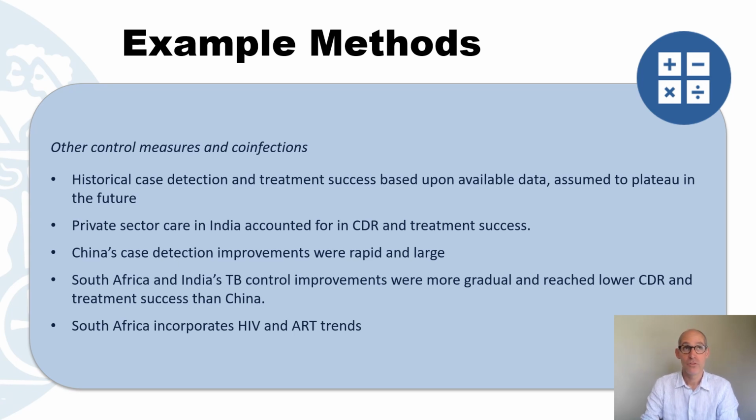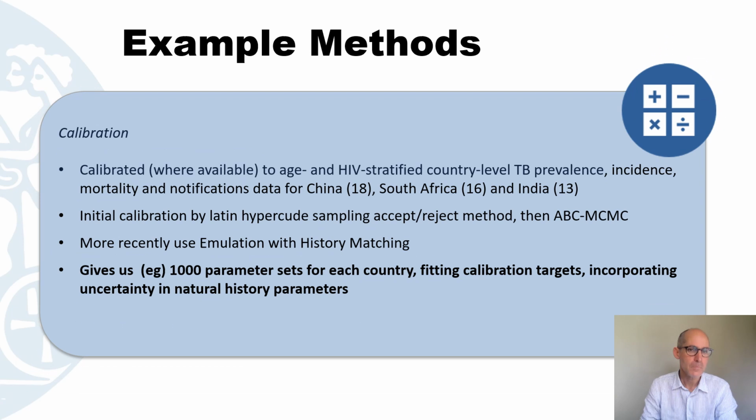And some countries have very different health system setups. There might be a very, very strong private sector care in India, so we incorporate that explicitly. We incorporate the fact that China's got very high levels of case detection. And for example, in South Africa, we have to model HIV and ART trends as well as those unfortunate epidemics that have hit that country, and the interventions to stop it that have been rolled out.